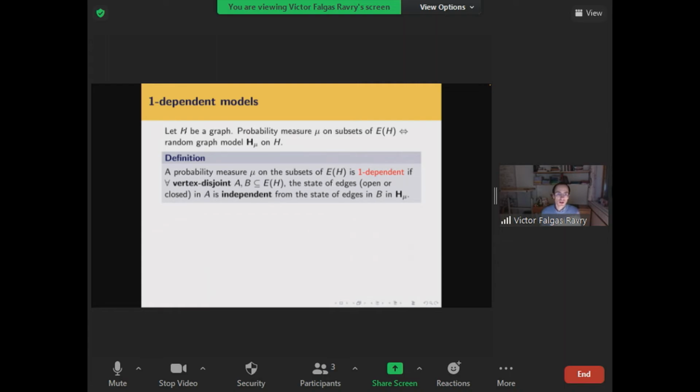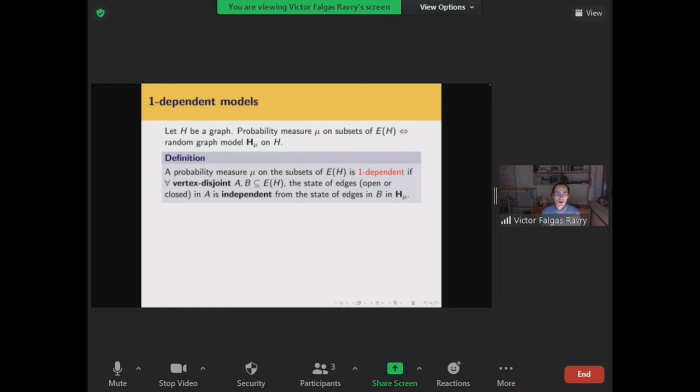So I'll start with a random graph H. Now I'll look at a more general way of generating random subgraphs of H, rather than flipping a coin for each edge independently at random. So let me consider a probability measure mu on the subsets of the edge set of H. If I have something like that, then I can immediately build a random graph model: just select a subset of edges at random according to the distribution given by mu, and you get a random graph, H mu. I call this the mu random graph.